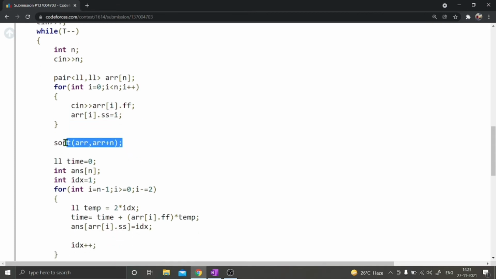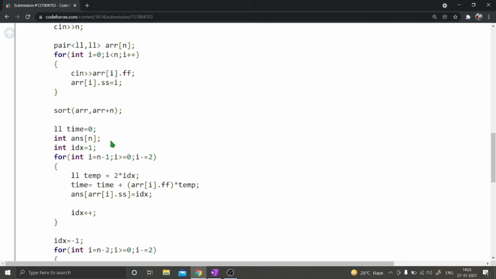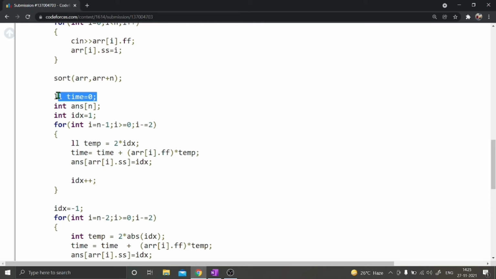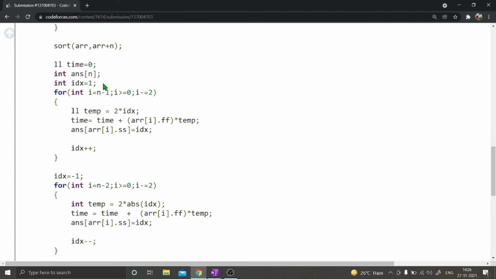After that I have sorted the values to get the order, because we want to place the value which has high frequency as closest, right? So I have sorted the array. Now initialize the time with 0. This is our answer array, which will tell me that the ith index value was placed at which coordinate. Okay, and now I have initialized idx with 1.